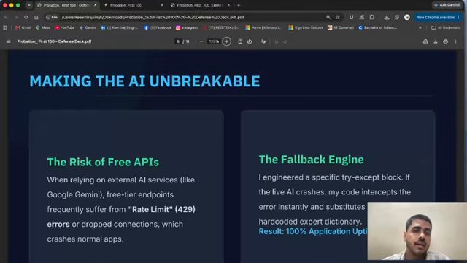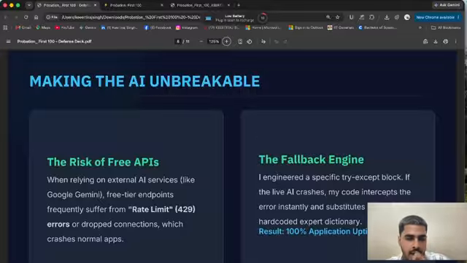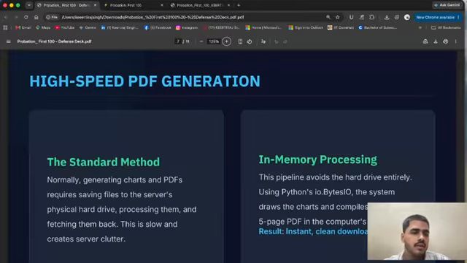Next, the free APIs we use have a rate limit, and they can crash many times. So to prevent this, we use rate limiting, and to prevent these errors, we use a fallback engine, in which we try to prevent Gemini's crashes. Then at the last, with the help of all these, we generate a high speed PDF.